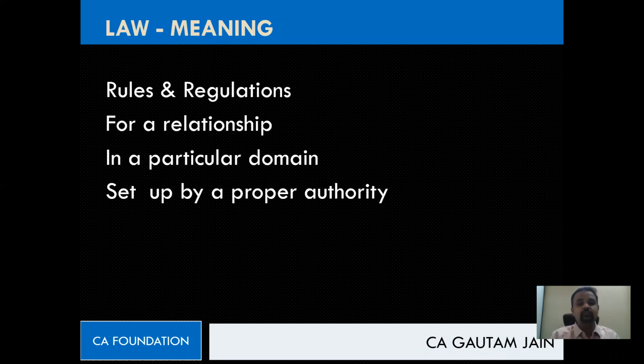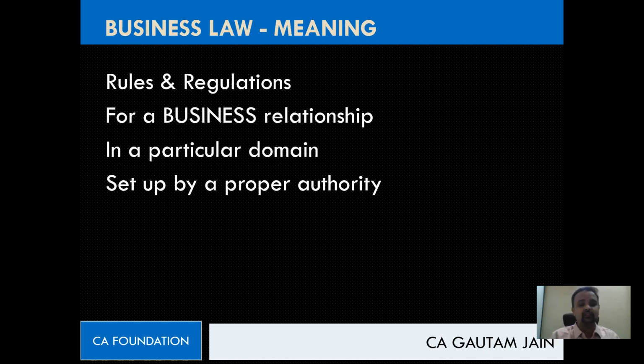Then we said if we know the meaning of law with these 4 elements, we can even give the meaning of business law. It is nothing but rules and regulations for a business relationship in a particular domain, and set by proper authority, correct? The only thing I have changed is business relationship.